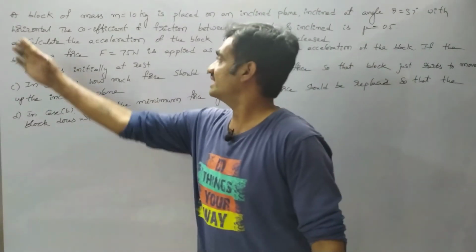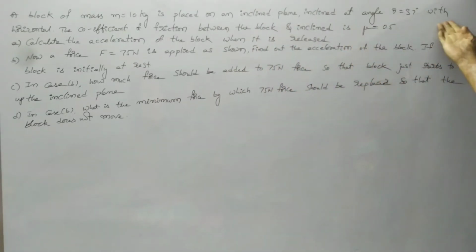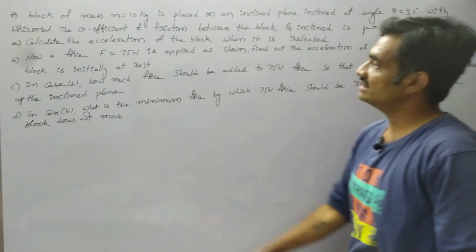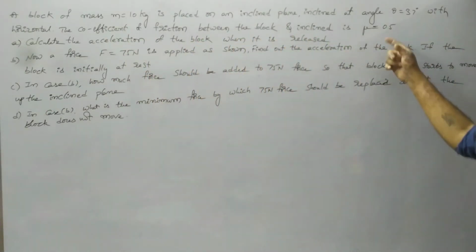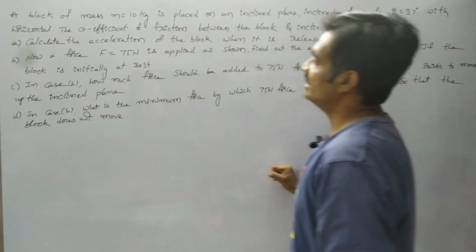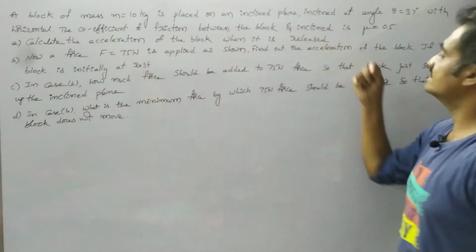The next problem is a block of mass 10 kg is placed on an inclined plane, inclined at an angle of theta equals 37 degrees with the horizontal. The coefficient of friction between the block and the incline is mu equals 0.5. Now we have to calculate the acceleration of the block when it is released.